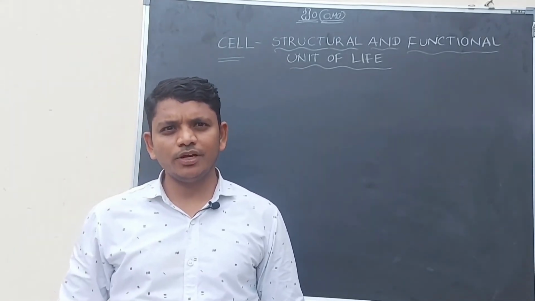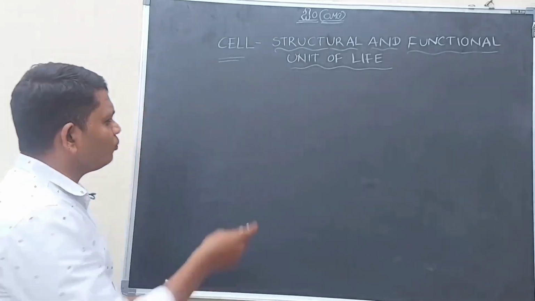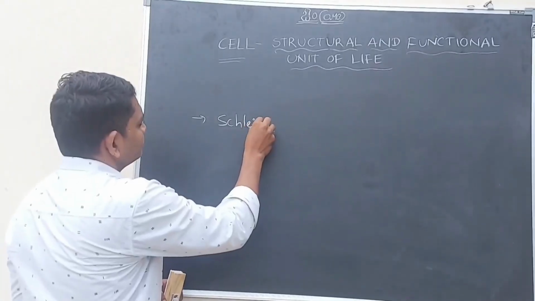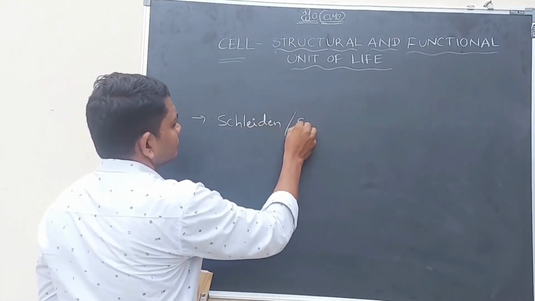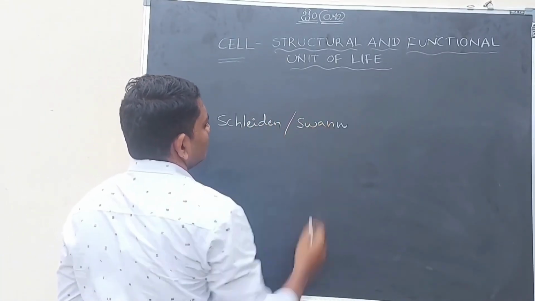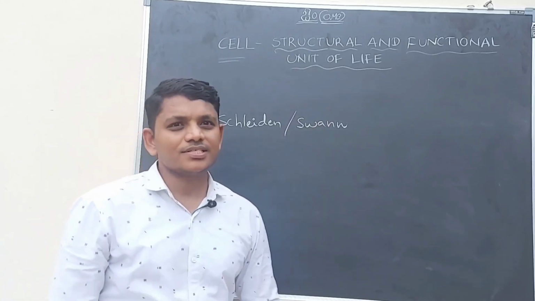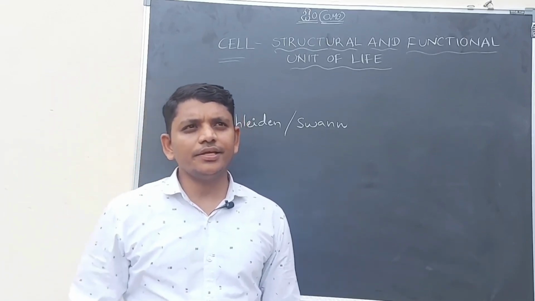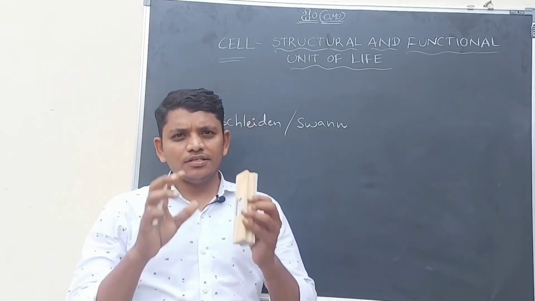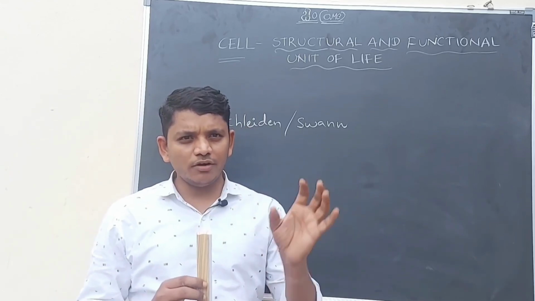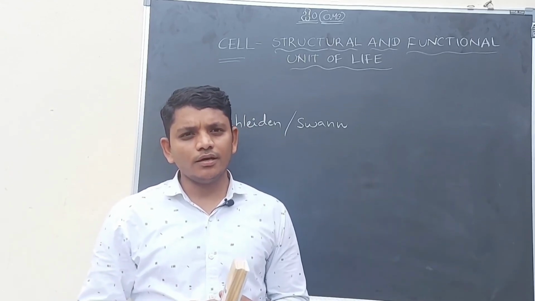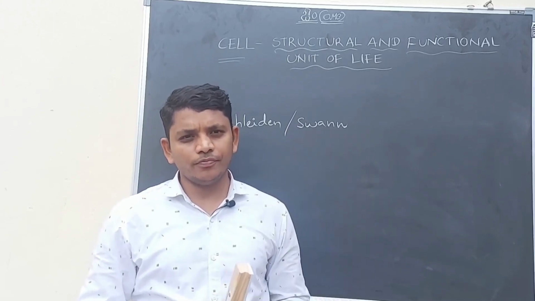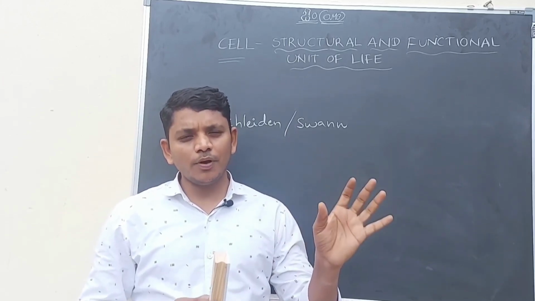The cell theory was proposed by Schleiden and Schwann. In their theory, they said that the cell is the basic structural and functional unit of life, and all the animals and all the plants are made up of cells only, which means all organisms are made up of cells.